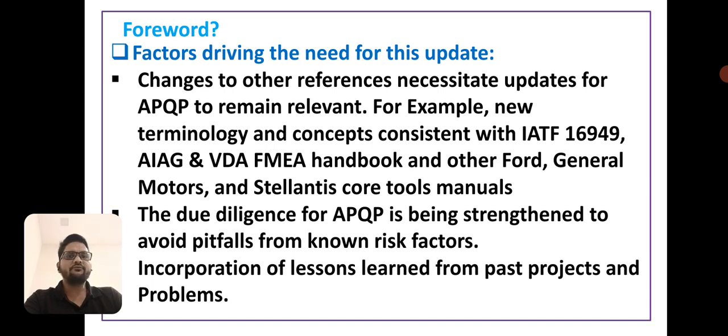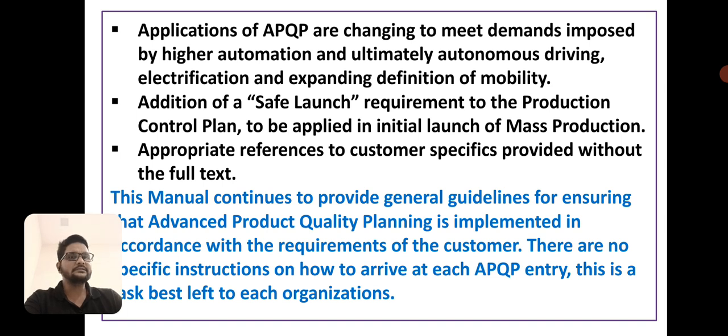Now, what is the foreword? It means the factors driving the need for these updates. This is because of changes to other references, and due diligence for APQP being strengthened to avoid pitfalls from known risk factors. Next is that applications of APQP are changing to meet demands imposed by higher automation.